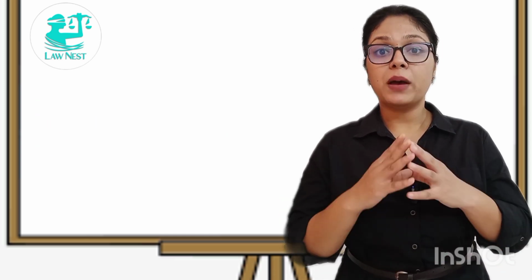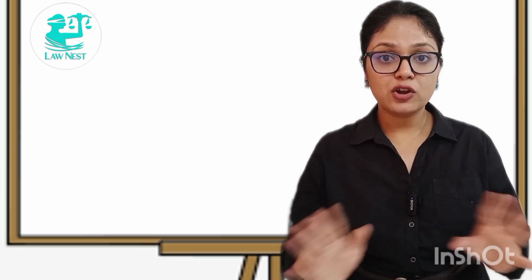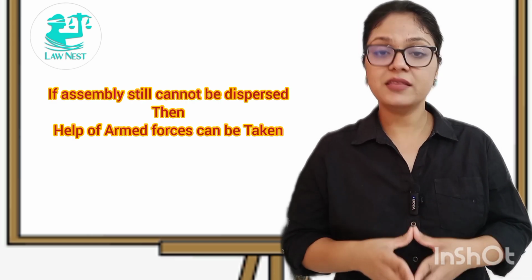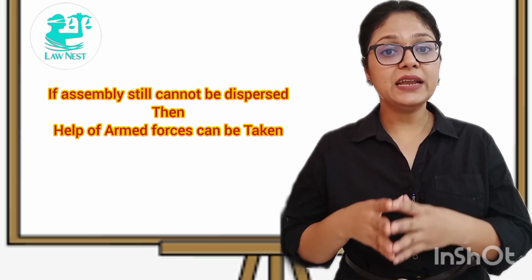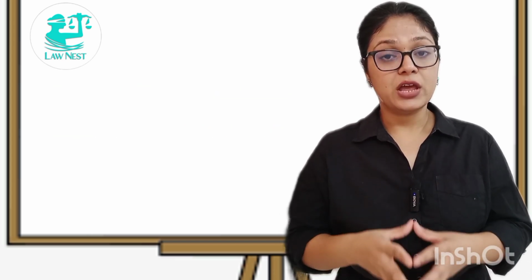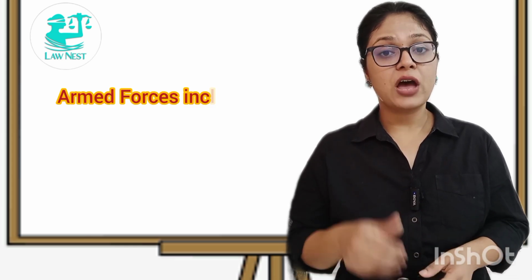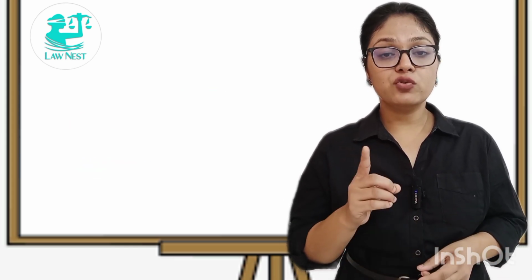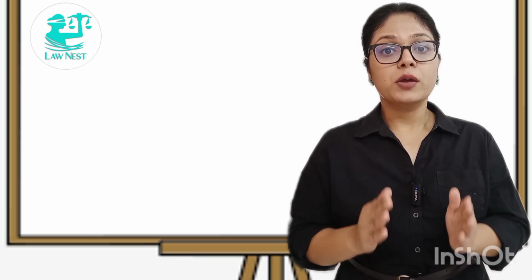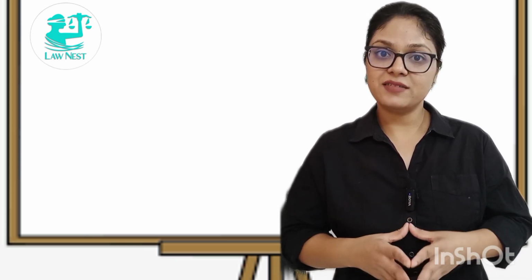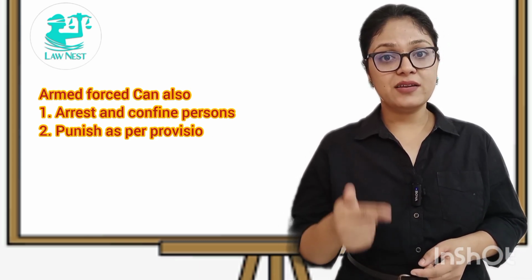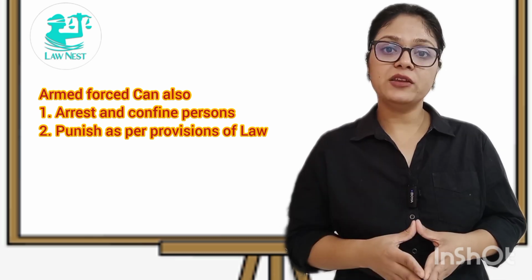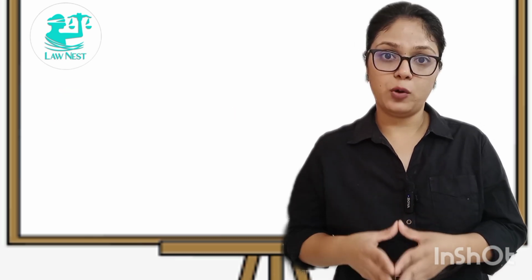Now, if by all these means the assembly cannot be dispersed, in that case the executive magistrate can take the help of armed forces. Now, the armed forces include Army, Navy and Air Force. Armed forces can use the proportionate force which is necessary to disperse the assembly. They can also arrest and confine a person or punish the person as per the provisions of law.